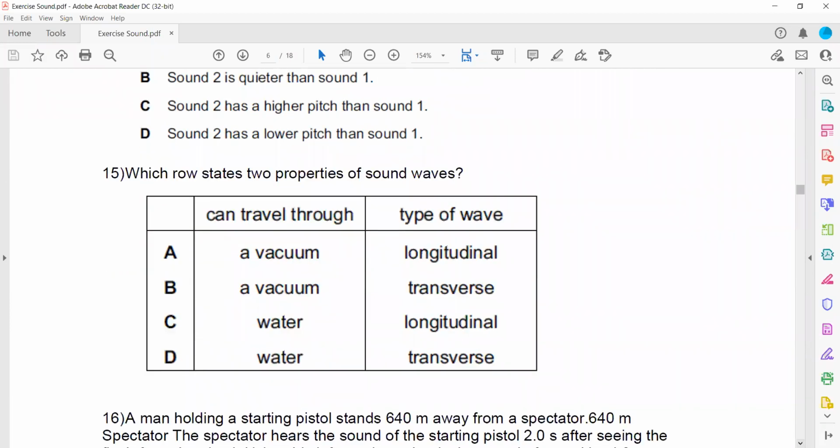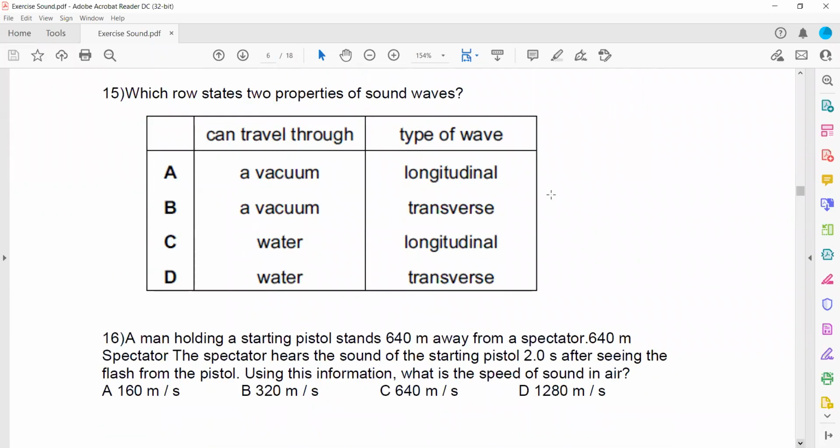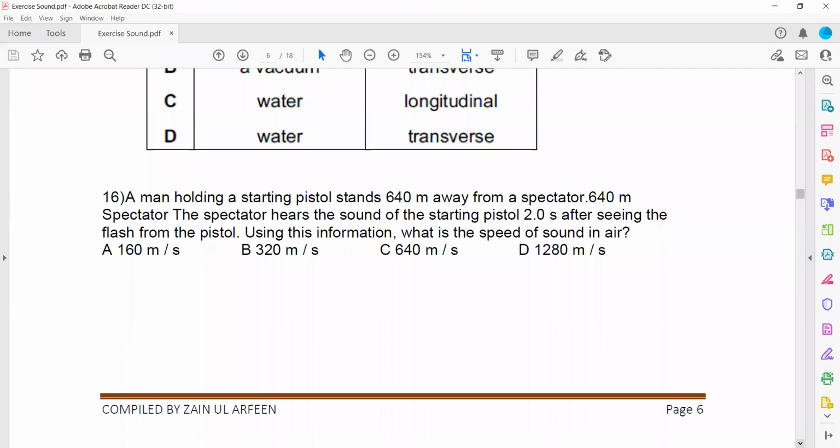Which two rows state the properties of a sound wave? Sound cannot travel through a vacuum, but it can travel through water; sound requires a medium to travel. And sound waves are not transverse, sound waves are longitudinal. Transverse waves are, for example, all the electromagnetic waves, like radio waves, gamma rays and x-rays. These are all transverse in nature.